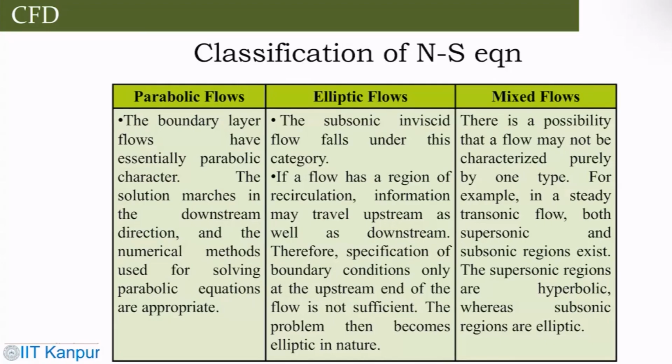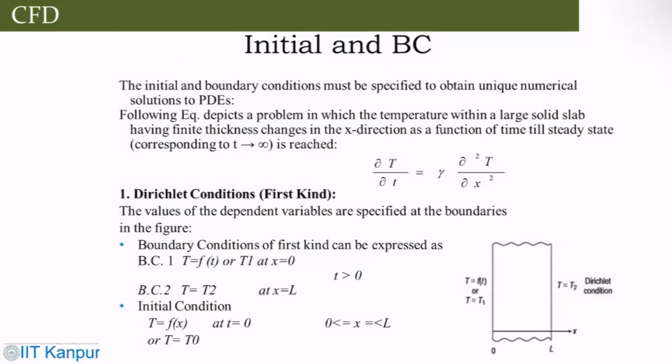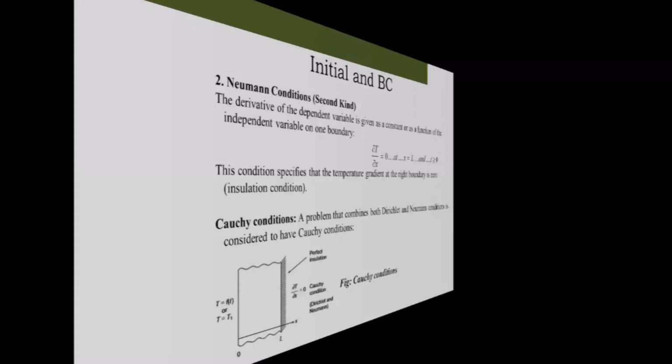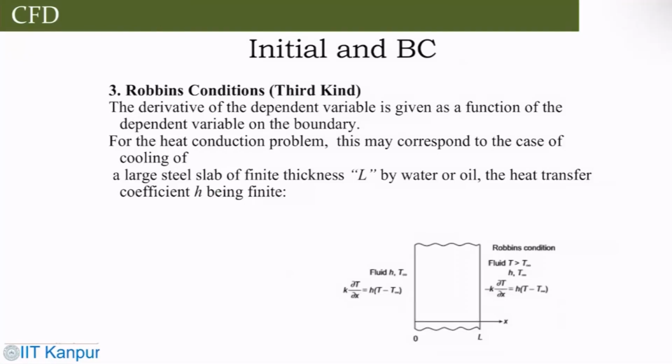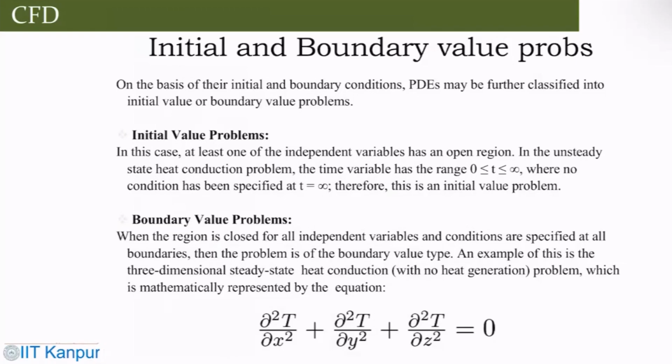So effectively, when we talk about the complete fluid flow problem with realistic geometry, this is how you could define boundary conditions. You could have Dirichlet boundary conditions where you specify the exact value, you could have gradient conditions or Neumann conditions, or mixed conditions, or Robin conditions. Now the problems could be an initial value problem, or a boundary value problem.